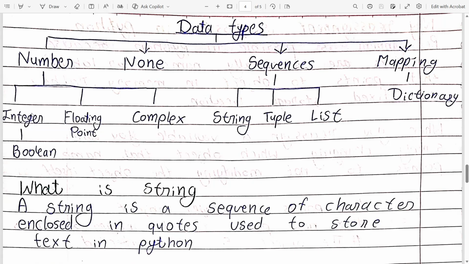Inside number, it has integer, floating point, and inside integer we also have boolean that is stored as 0 and 1. We also have complex inside number. None has no other, it is single only. Sequences has string, tuple, and list, and mapping is used for dictionary.